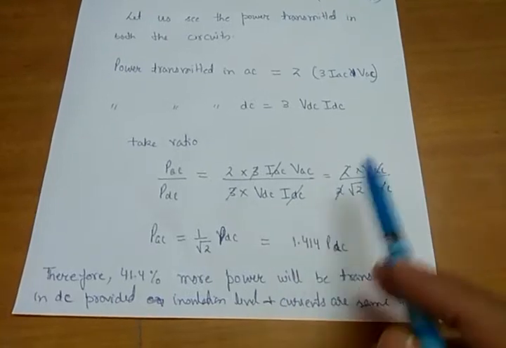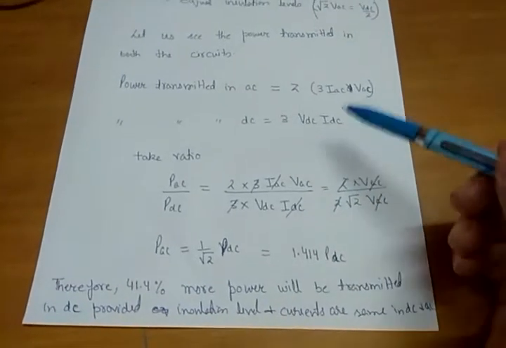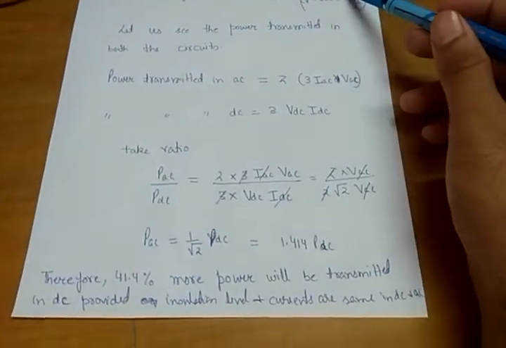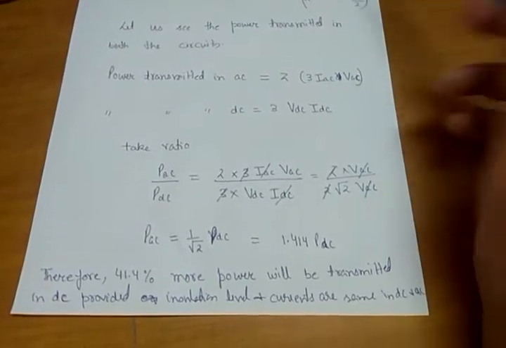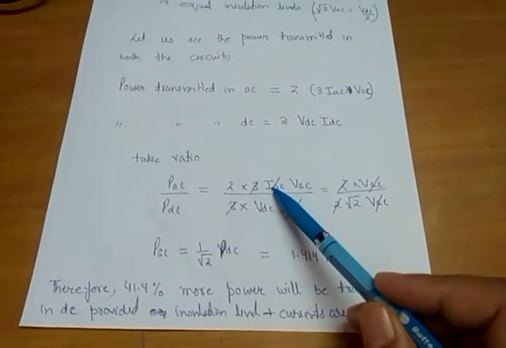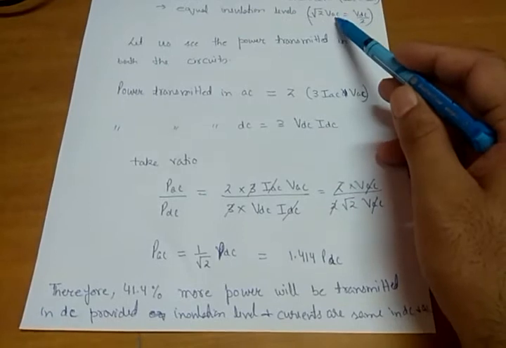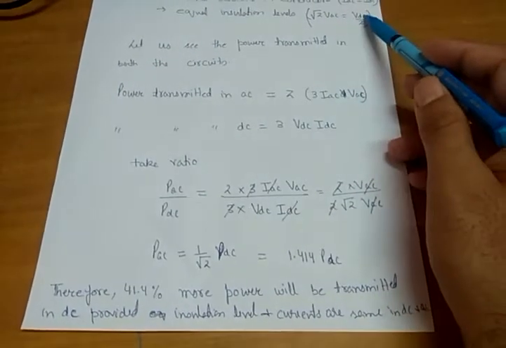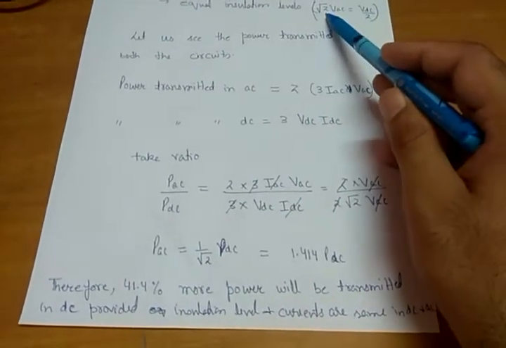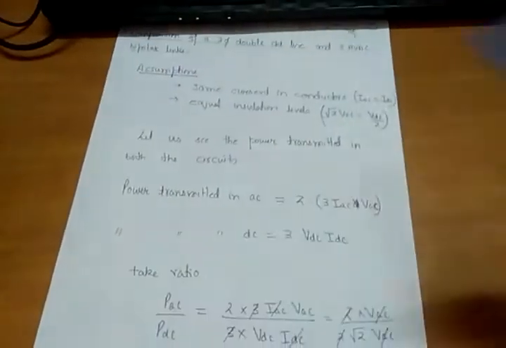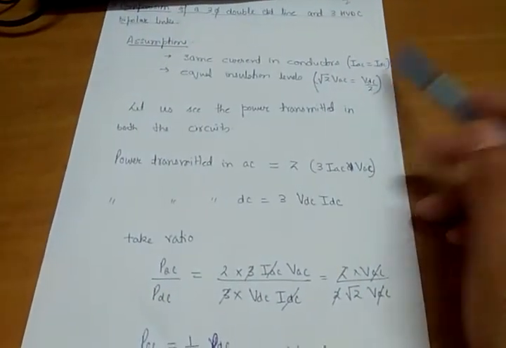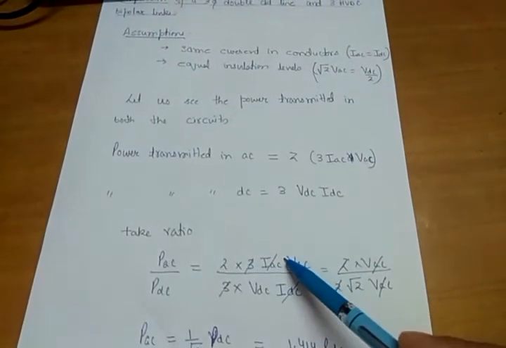Now, IAC is equal to IDC, so I can cancel IAC and IDC here.